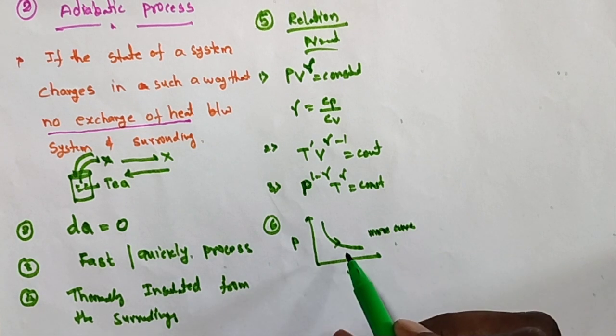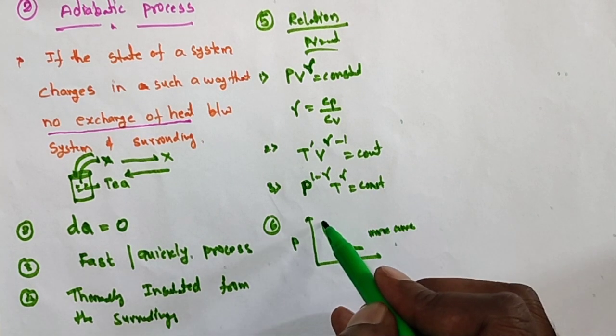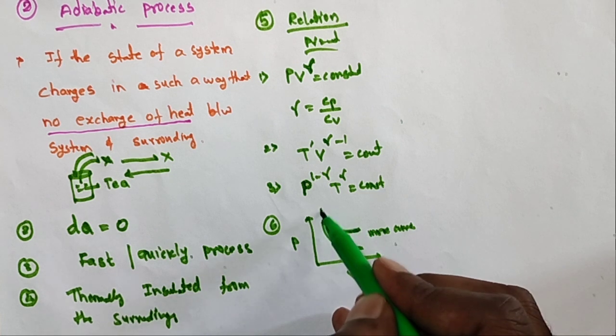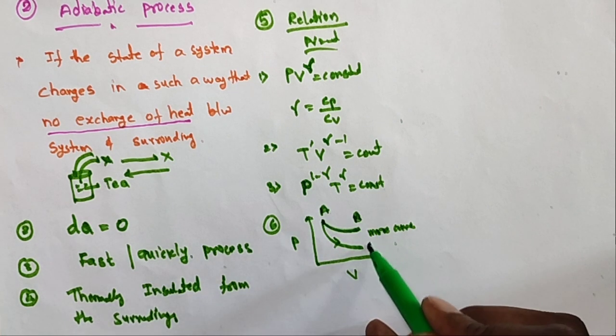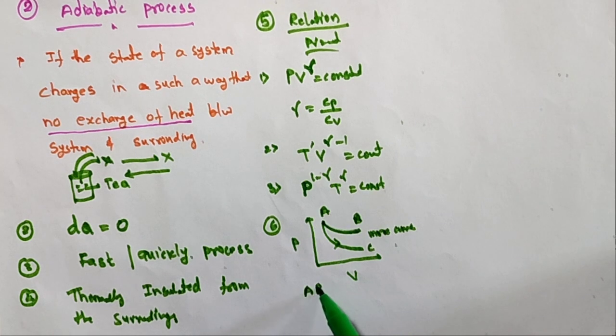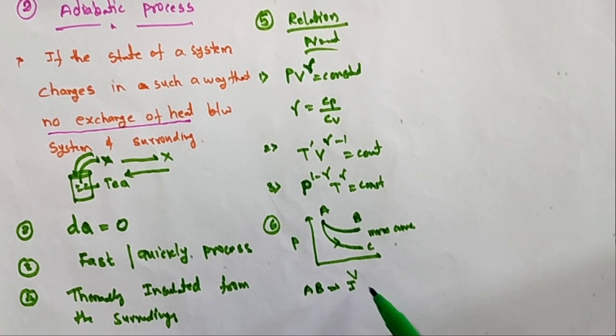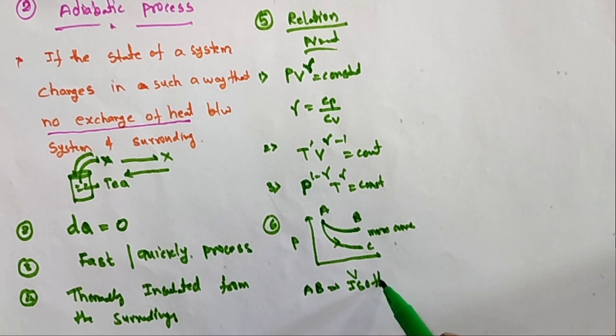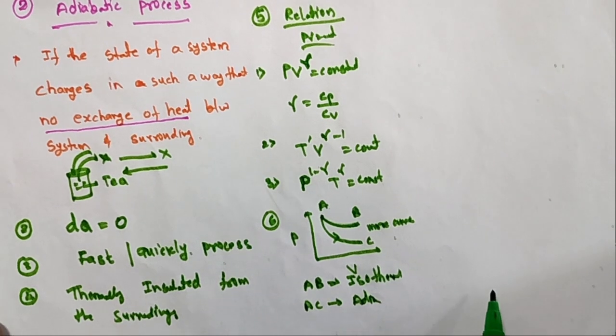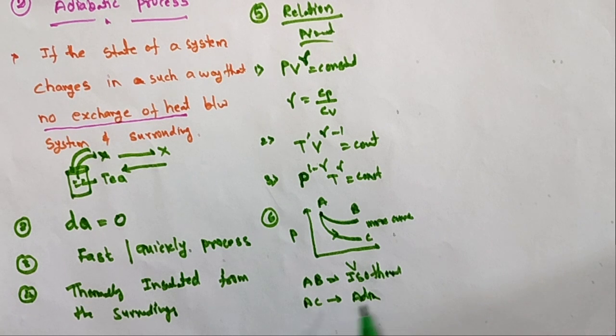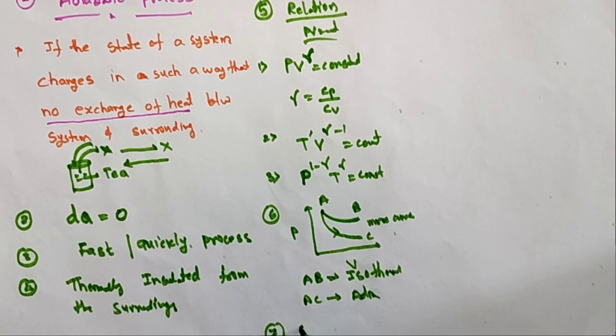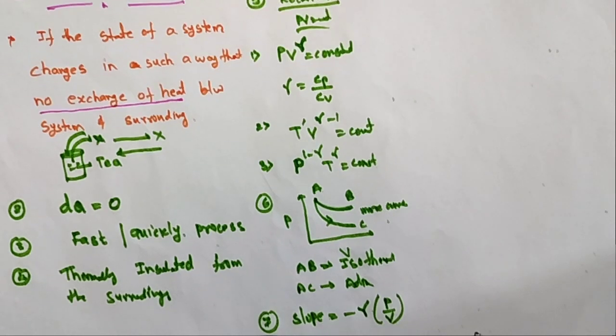Okay, with respect to isothermal, let us take here, suppose this is A, B, C. So the AB graph curve is an isothermal curve, and AC indicates the adiabatic curve. So what is the slope of the adiabatic curve? Here I am taking the slope is equal to minus gamma into P by V.